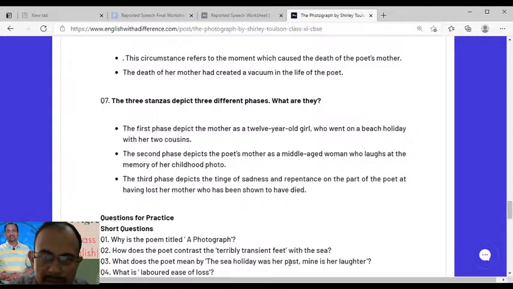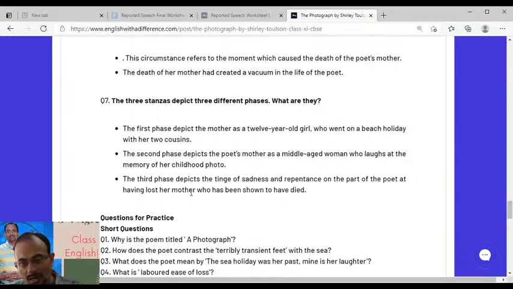In the first stanza, it was the poet's mother who got photographed with her cousins when she was 12 years old, and during the time when they went for a beach holiday, right? Second stanza was focusing on the recollection or nostalgic moment of the poet's mother when, as a middle aged woman, she was laughing at the memory of her childhood photo.